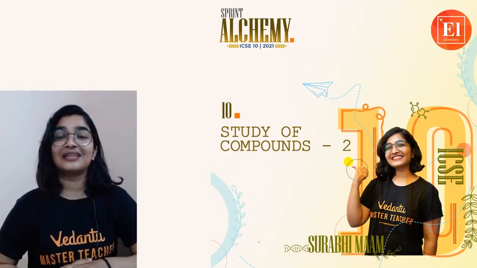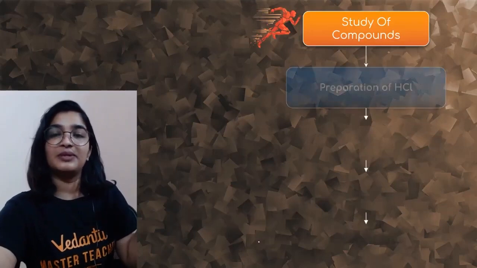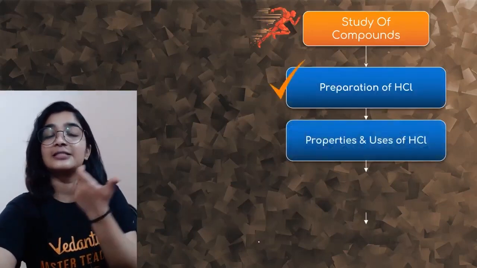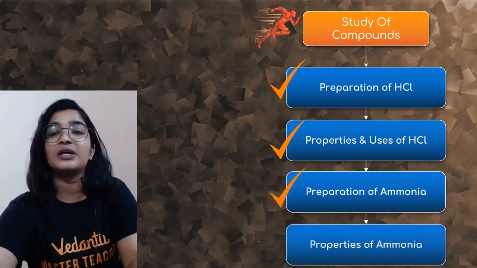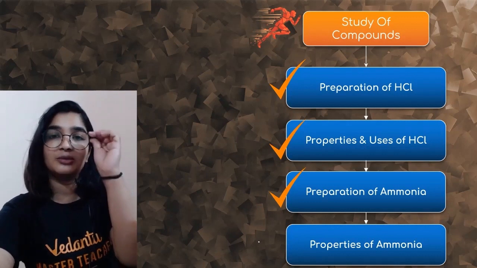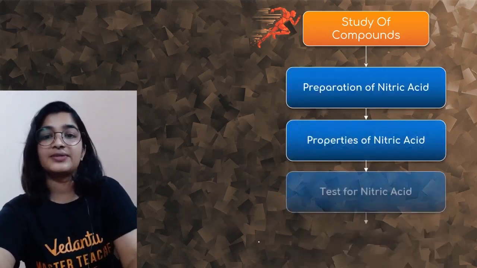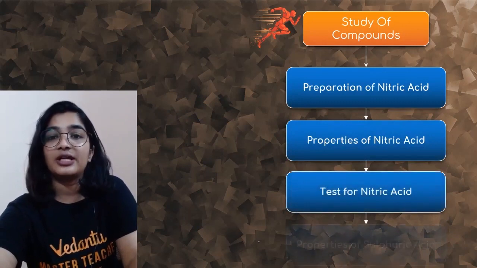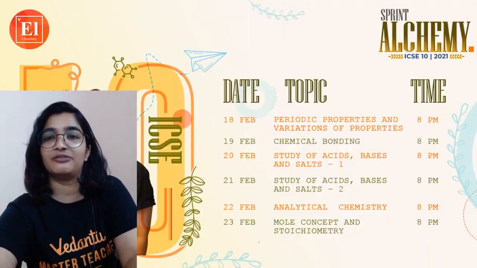Welcome to Sprint Alchemy Study of Compounds Part 2. If you have not watched the previous session, there we have discussed 10 important questions of these topics: preparation of HCl, properties and uses of HCl, preparation of ammonia, properties of ammonia. Today we will be covering these topics, that is preparation of nitric acid, properties of nitric acid, test for nitric acid, properties of sulfuric acid.